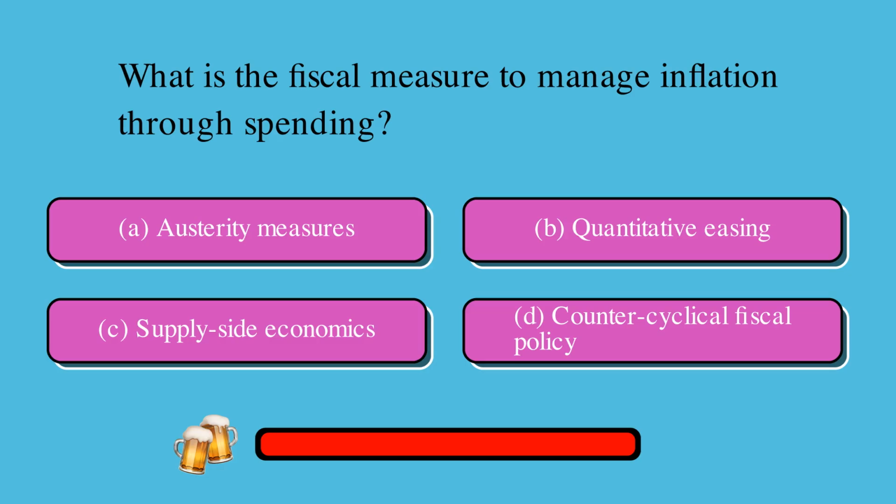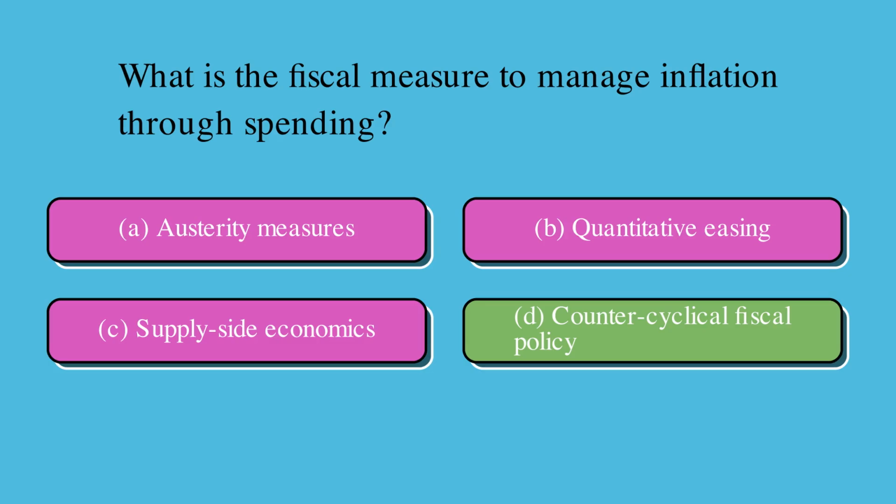What is the fiscal measure to manage inflation through spending? Is it A, austerity measures, B, quantitative easing, C, supply-side economics, or D, counter-cyclical fiscal policy? The correct answer is D, counter-cyclical fiscal policy.